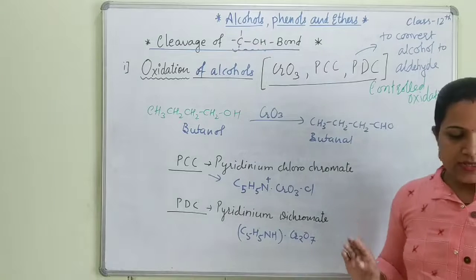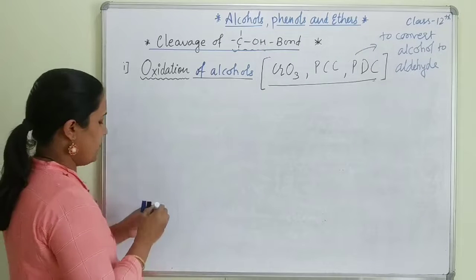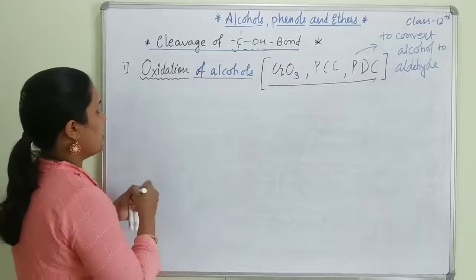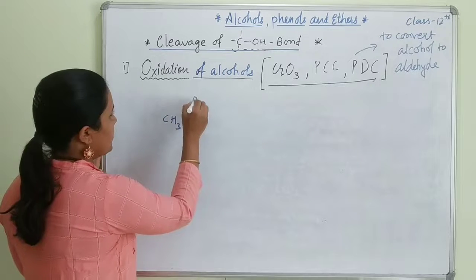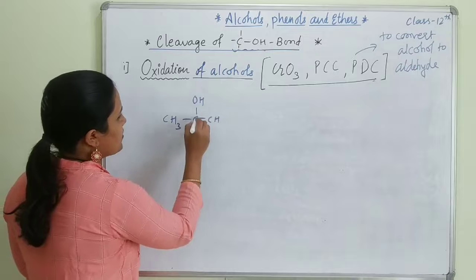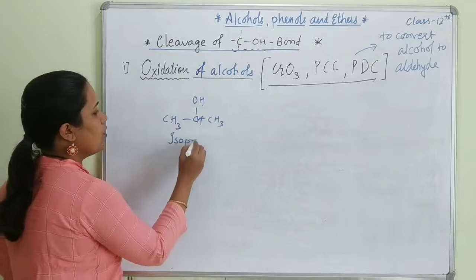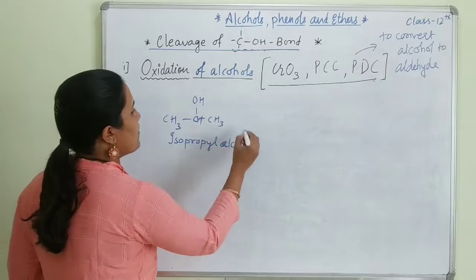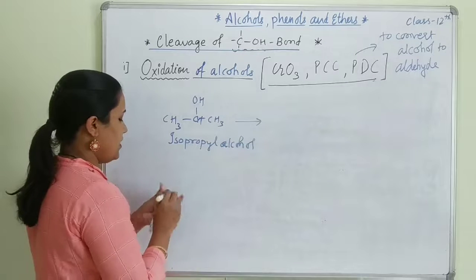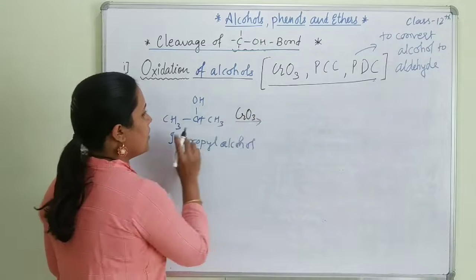Now let's take an example of secondary alcohol. If I take it this way: OH, CH, CH3, what is this? This is isopropyl alcohol. Now I will be using CrO3.